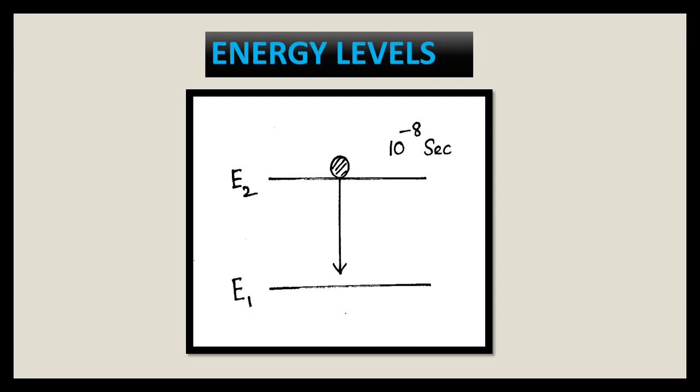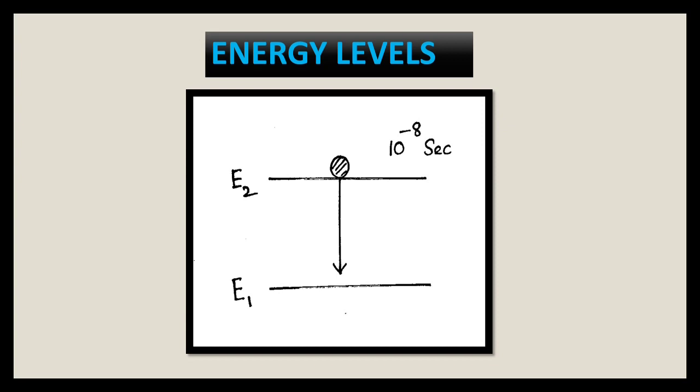This is the atomic energy level diagram. Here E1 and E2 are the different energy levels. E1 is the ground energy level of the atom. E2 is the excited energy level. E2 has more energy compared to E1, so E2 is greater than E1. Generally, all the atoms are in the ground energy level, that is the E1 energy level.